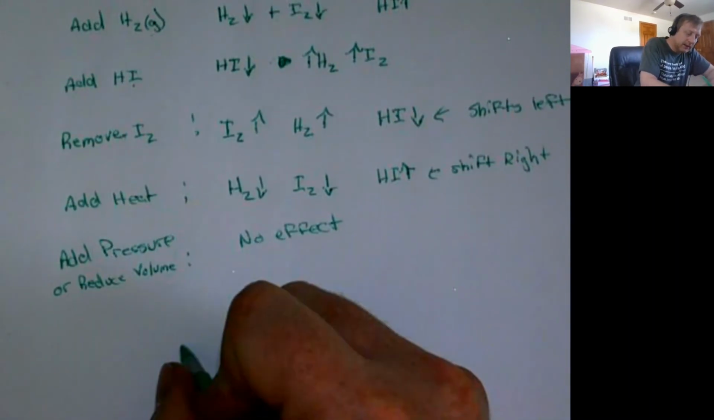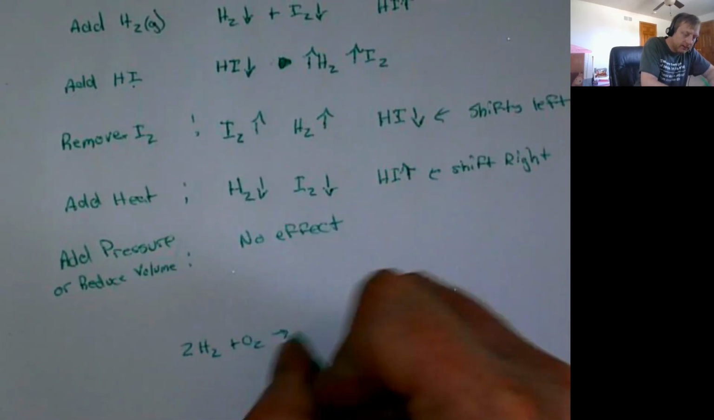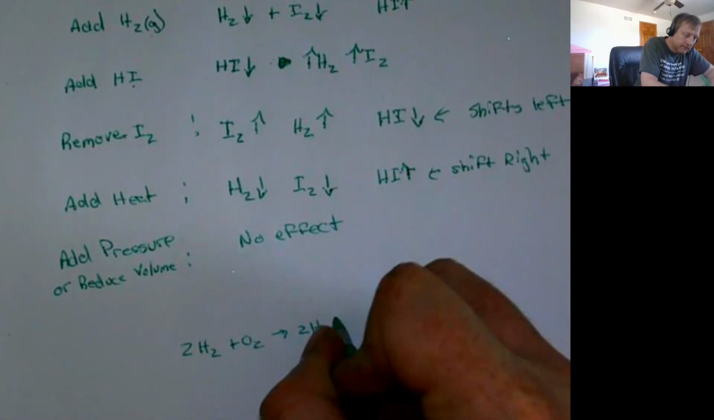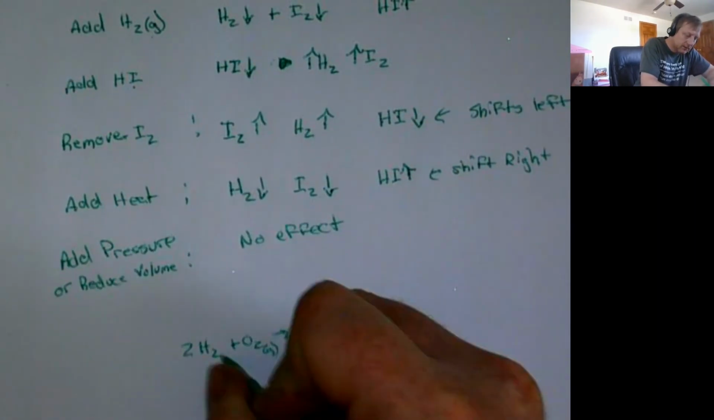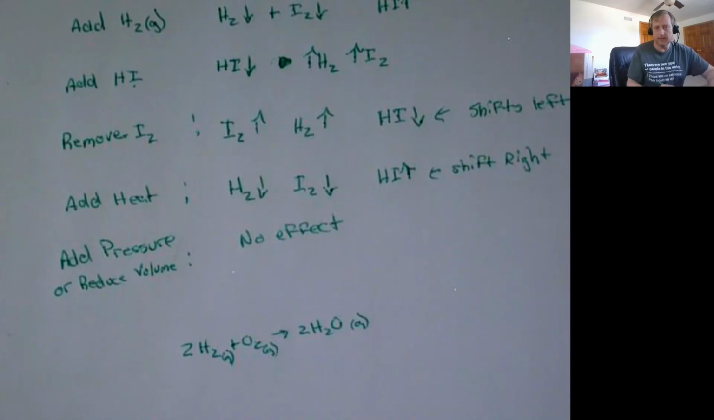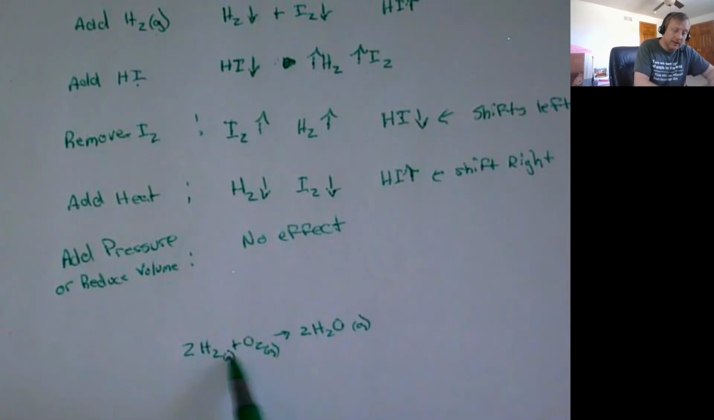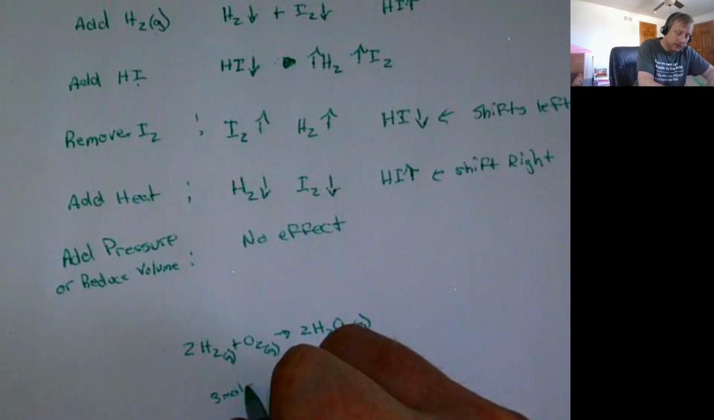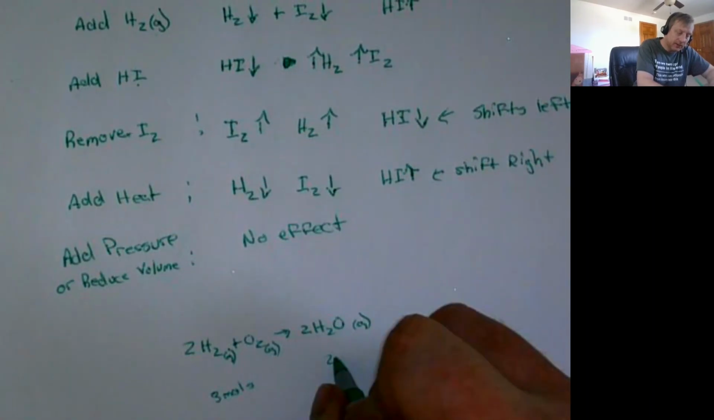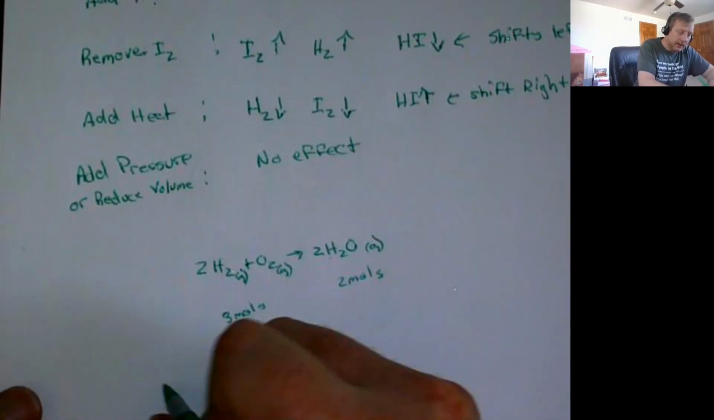So let's say we have this formation of water going on. And these are all gases. Sorry, I should have put the states. Okay. Some gases combining to form water. Now on this side, we would have 3 moles of gas, 2 of the hydrogen, 1 of the oxygen. And on this side, we only have 2 moles. So here, if we add pressure,